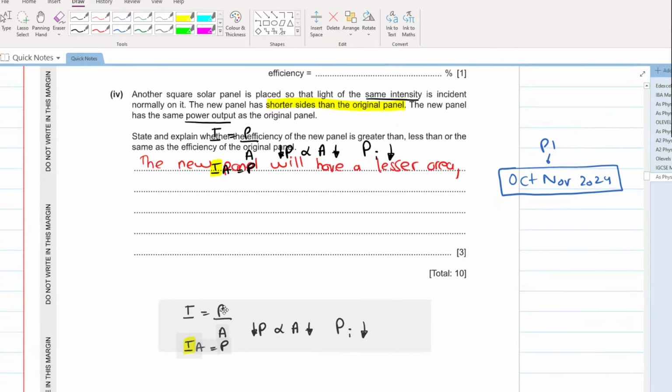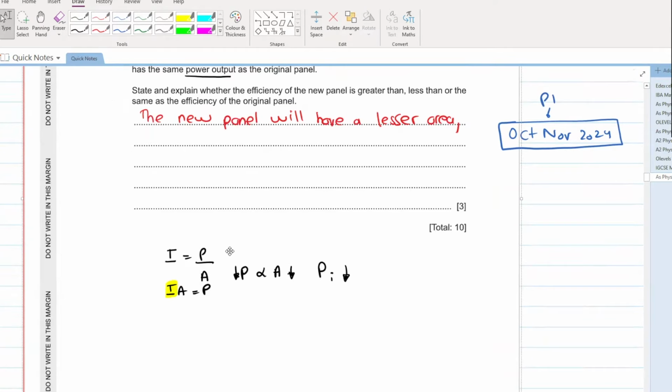Yes, here it is. So we know intensity is equal to power over area. We take area to the left side. Intensity is constant, so we replace it with a direct proportionality sign. Power is directly proportional to area. As area decreases, power input decreases.